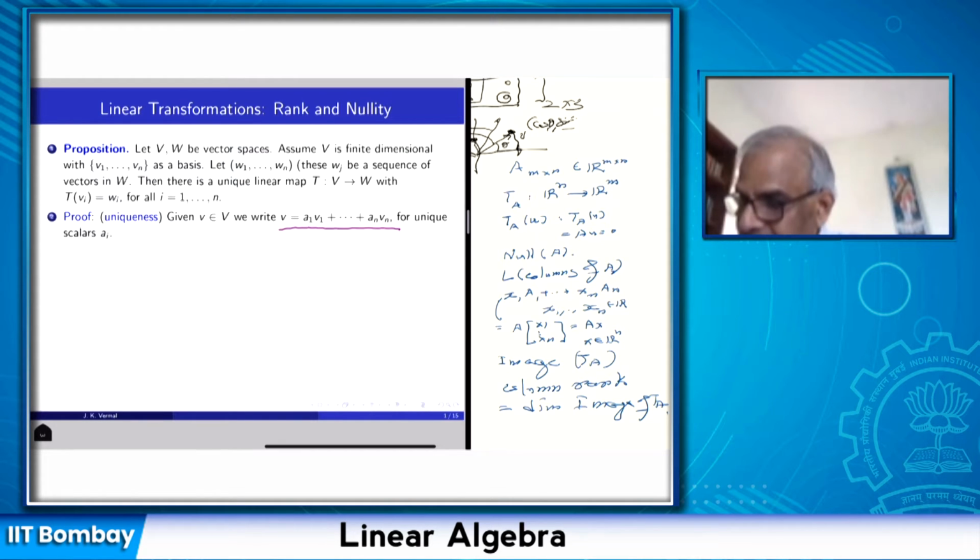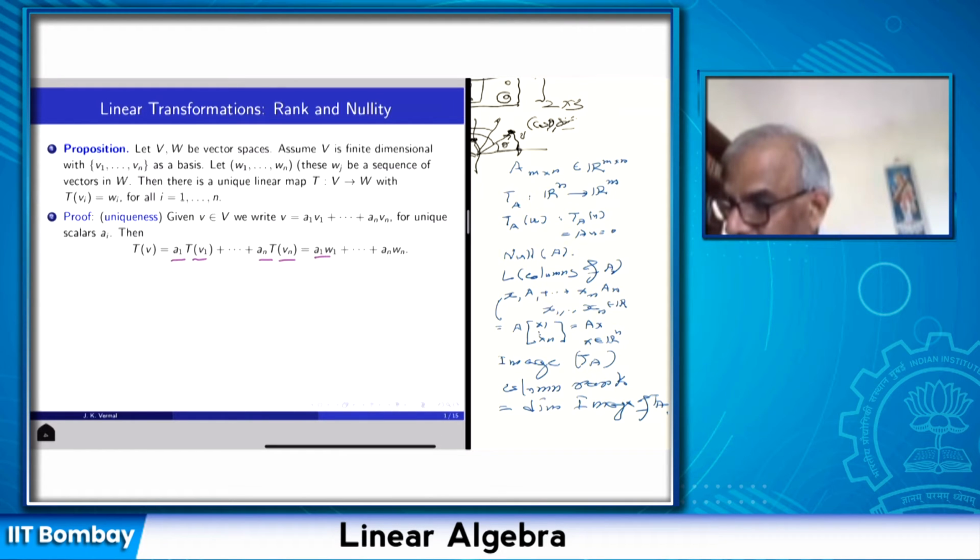Then apply T. T is linear, so T(v) will be a1 T(v1) plus ... plus an T(vn), and that is equal to a1 w1 plus ... plus an wn, because T(vi) is wi. So this condition that the vi's are taken to wi determines the image of any vector in V under the action of T. So the entire linear transformation is determined once I know the images of the basis vectors.